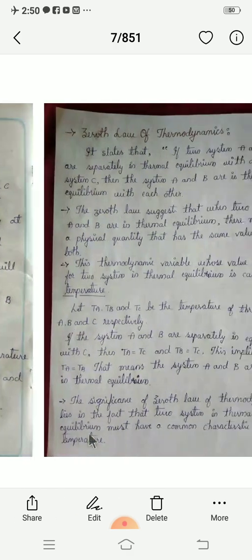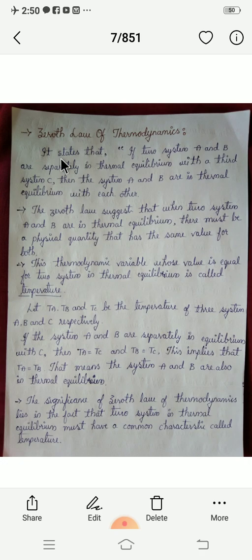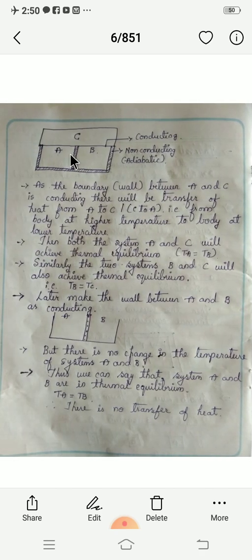To understand this zeroth law of thermodynamics clearly, let us consider three systems here, A, B and C. A system is nothing but a container filled with some gas or some fluid. Let us consider that we have filled a gas in the three systems, A, B and C. P is the pressure of the system, V is the volume of the system, T is the temperature of the system.